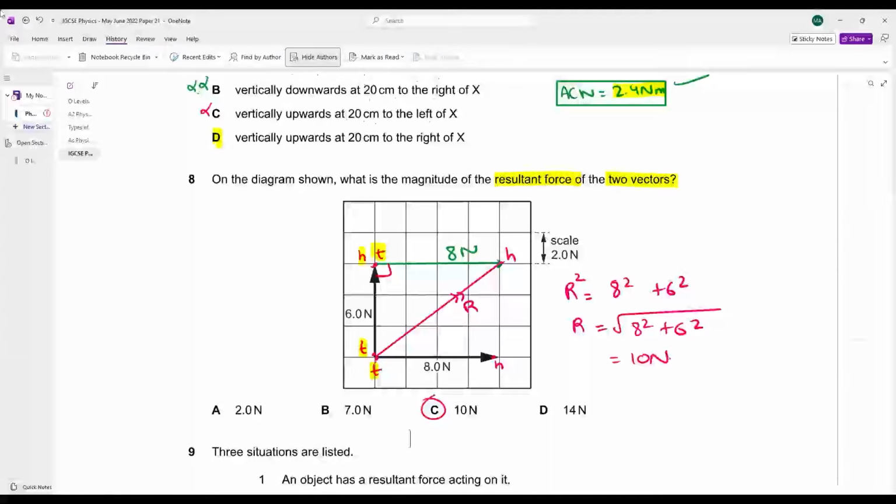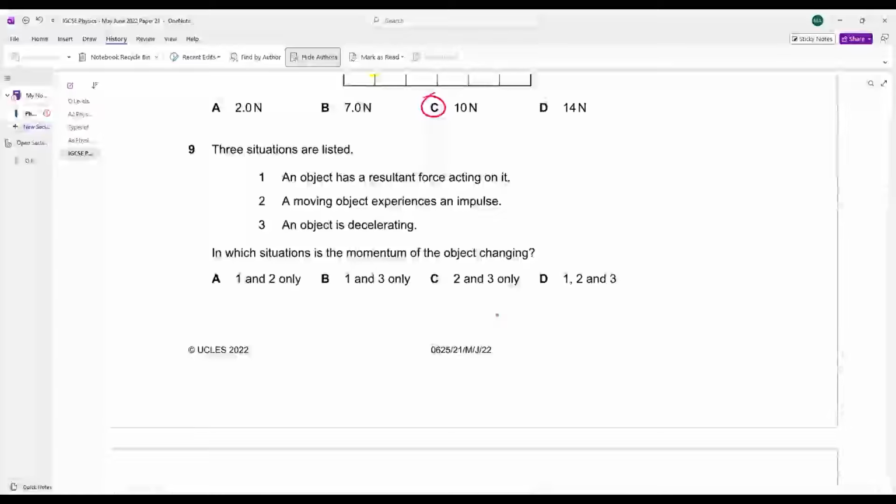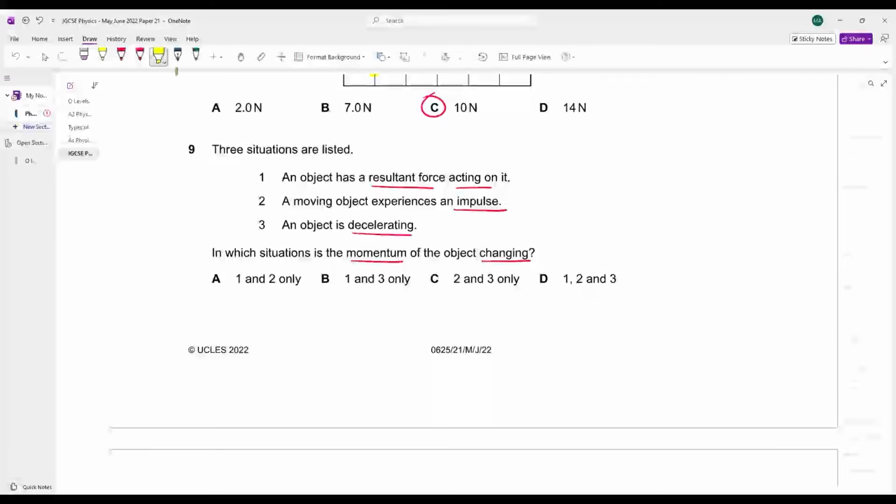Three situations are listed. An object has a resultant force acting on it. An object experiences an impulse. An object is decelerating. In which situation is the momentum of the object changing? बेटा किस situations में आपका momentum change हो रहा है?